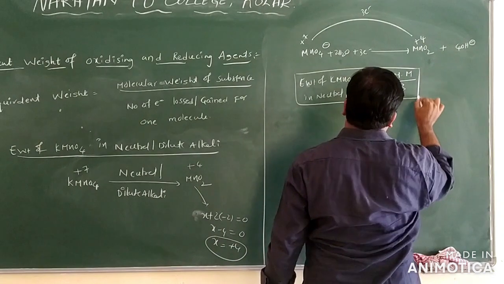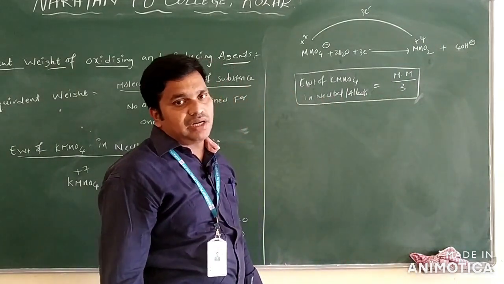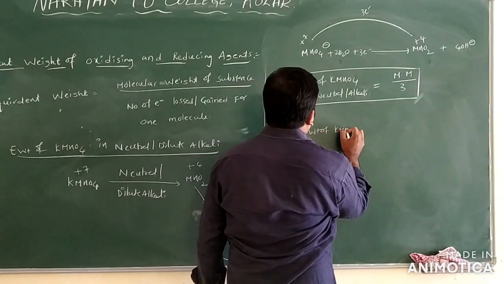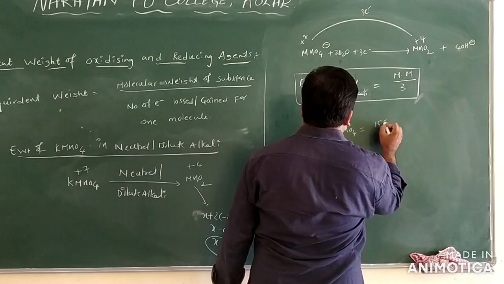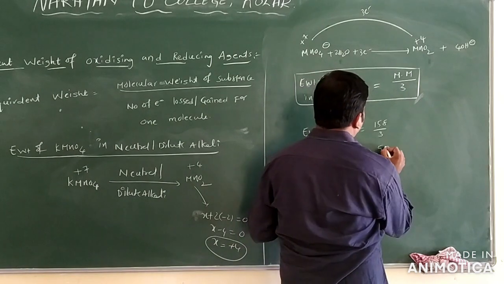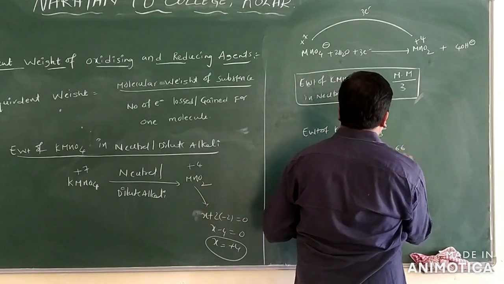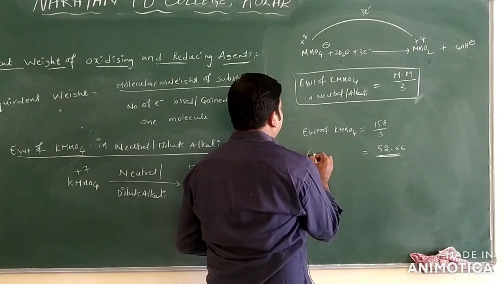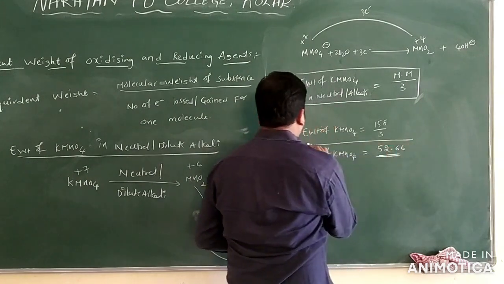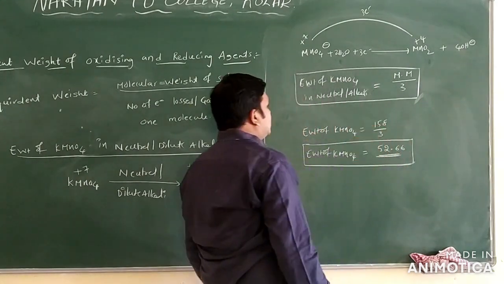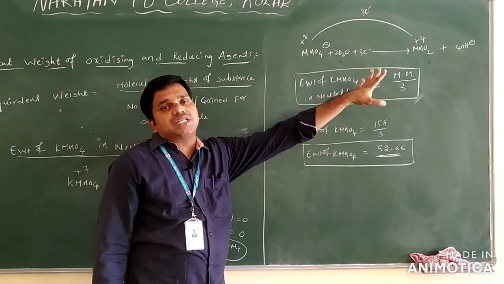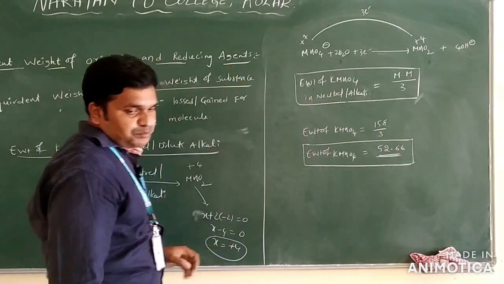Because the number of electrons lost is 3. So the equivalent weight of KMnO4 is 158 by 3, which is 52.66, in neutral or dilute alkali medium only. This formula is important for us: molecular mass of KMnO4 by 3 only.